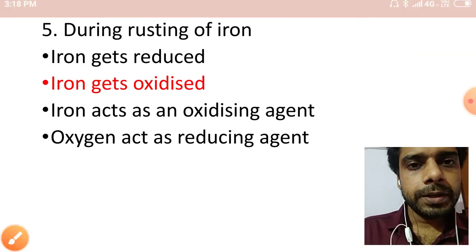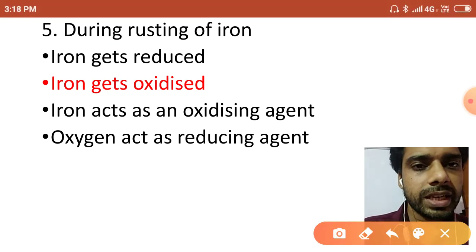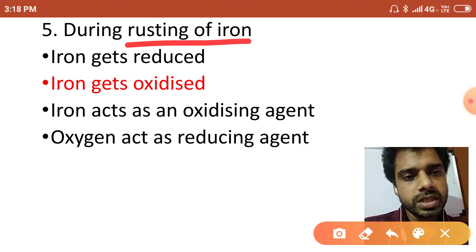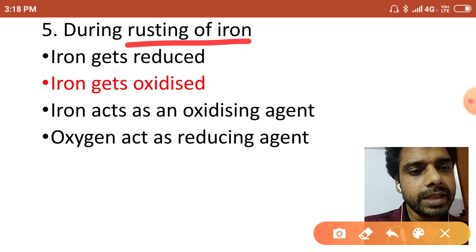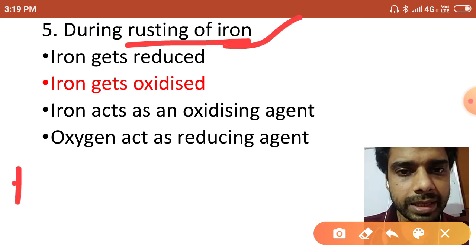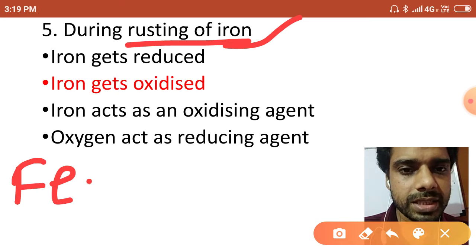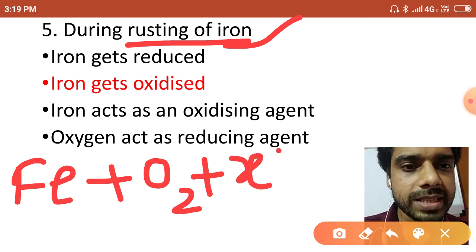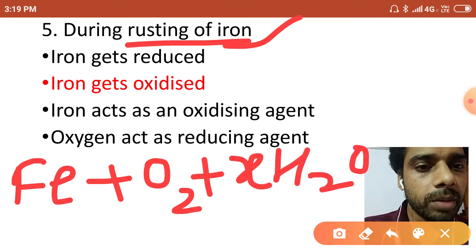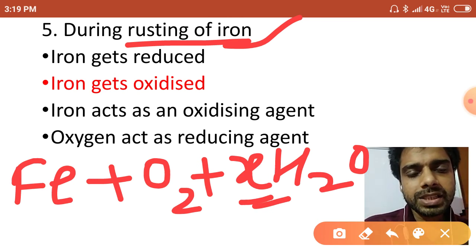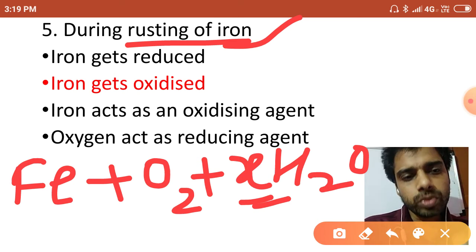Okay, now dear students, next question: during rusting of iron, iron when exposed to the atmosphere reacts with oxygen and a variable amount of water, then rusting takes place. So I can write the reaction: Fe in the solid state plus O2 in the gaseous state, plus xH2O. Why have I written xH2O? Because this x can vary, meaning the amount of H2O would definitely vary.